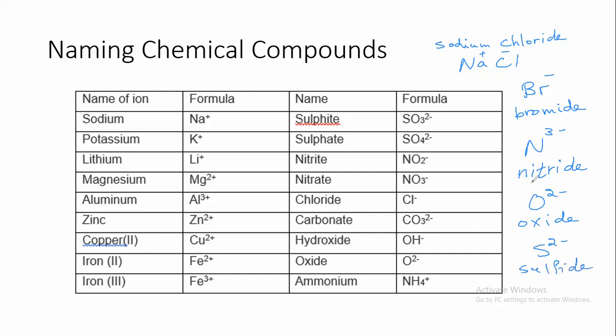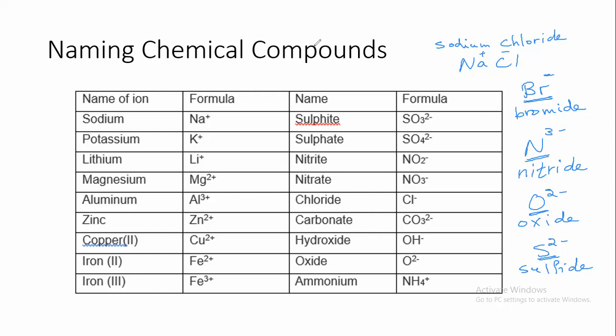So as you see here, whenever the negative ion is only 1 atom in the form of an ion, of course, we will see that a positive ion is formed when an atom loses an electron. And if the atom gains electrons, we call it a negative ion. So here we have bromide, we have nitride.